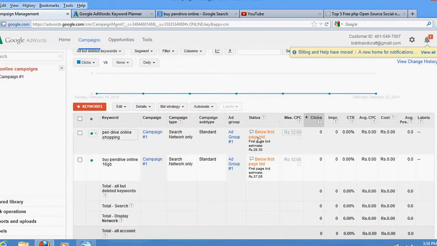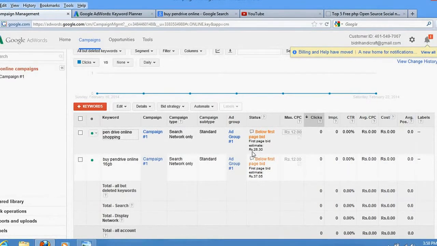But right now, the live status is this: for this keyword, pen drive online shopping, merchants whose advertisement is showing on the first page are paying more than 28 rupees. So you need to change it here. Just put 30 rupees, and definitely your advertisement will also show on the first page. If you put 50 rupees, you will be on top.